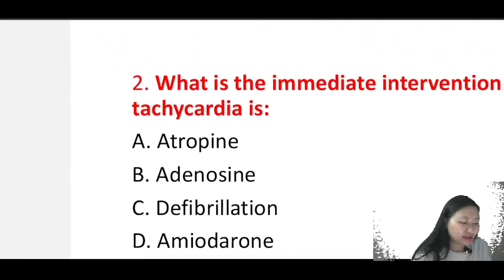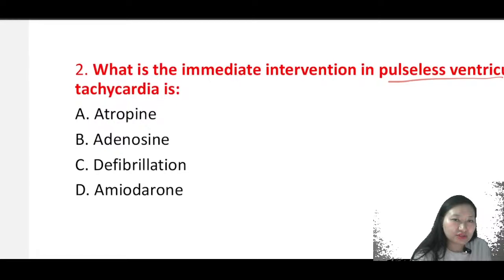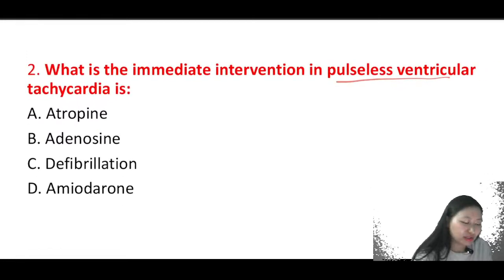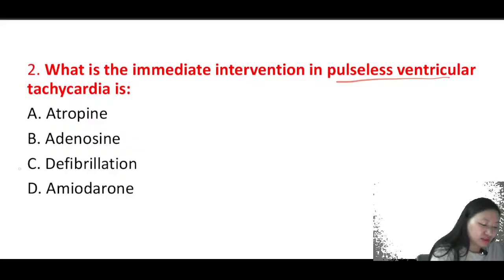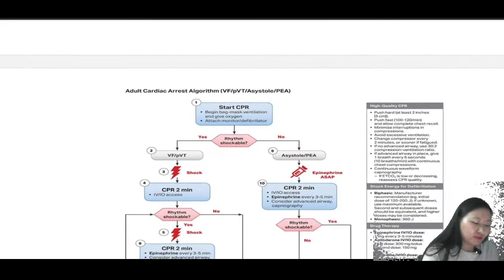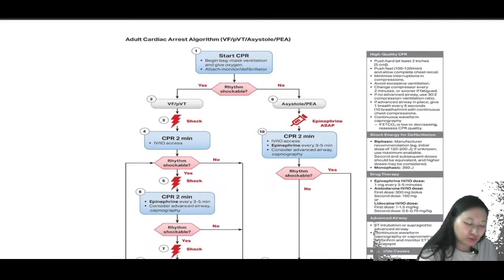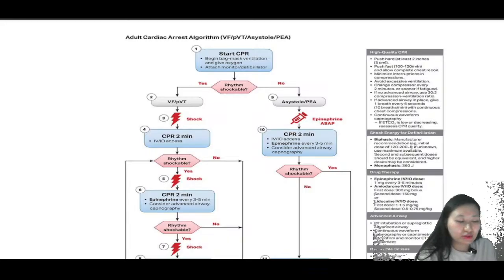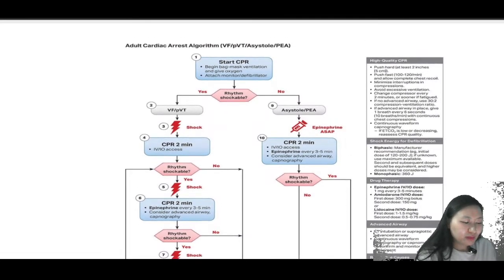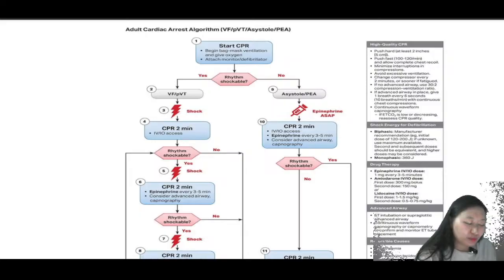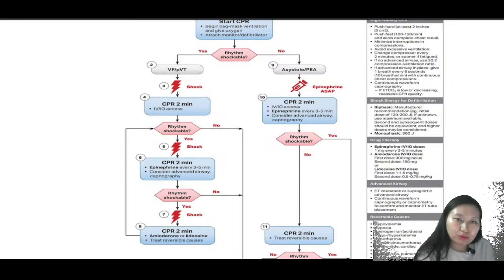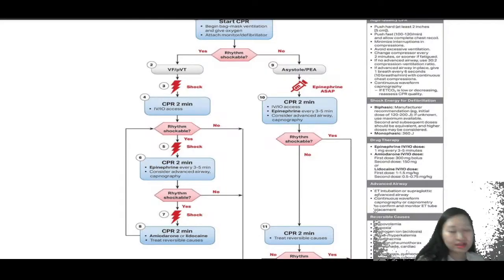So the answer here, what is the immediate intervention of a pulseless ventricular tachycardia? The correct option is defibrillation. We have to give defibrillation for a patient who is having VF or pulseless ventricular tachycardia. So in the ACLS algorithm, that is your advanced cardiac life support, we will be following the rhythm, whether it's shockable or non-shockable. If shockable, then we will give a shock followed by immediate CPR, and at the same time we will be establishing an IV or IO, and after that we will assess the rhythm again.